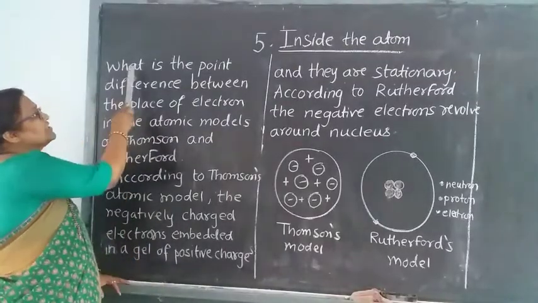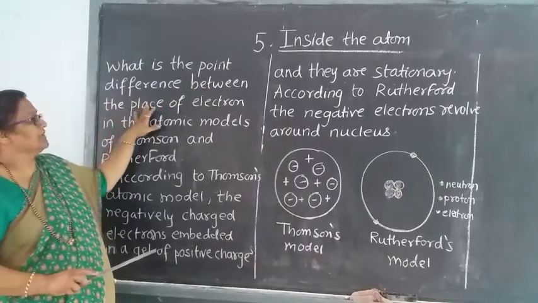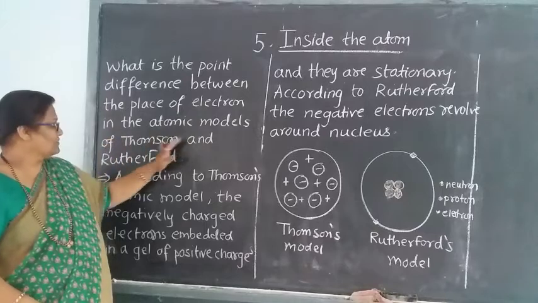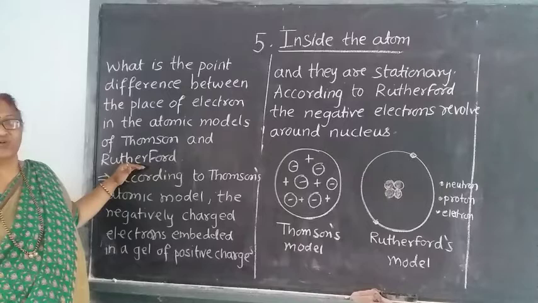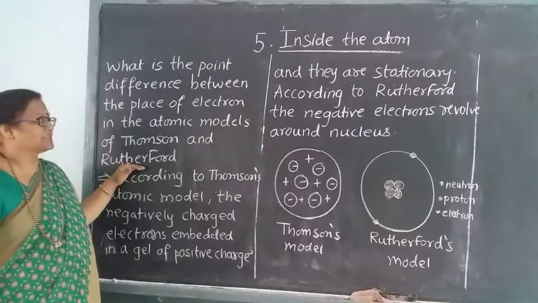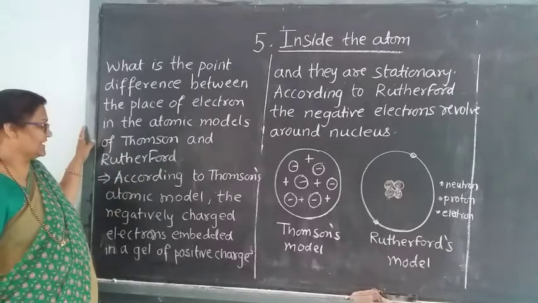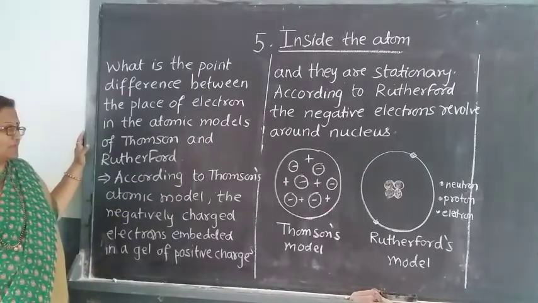The next question is, what is the point of difference between the place of an electron in the atomic models of Thomson and Rutherford? Here you have to give the difference between Thomson's atomic model and Rutherford's atomic model. According to Thomson, what does Thomson tell us?